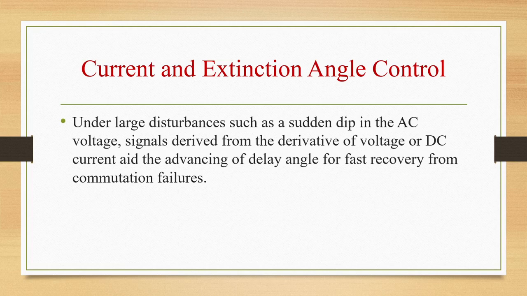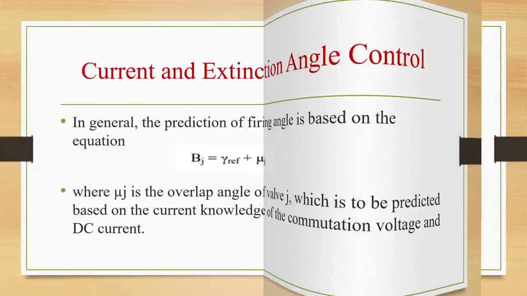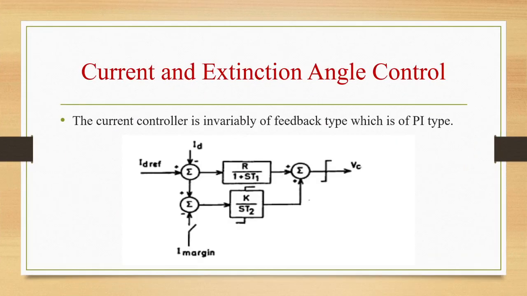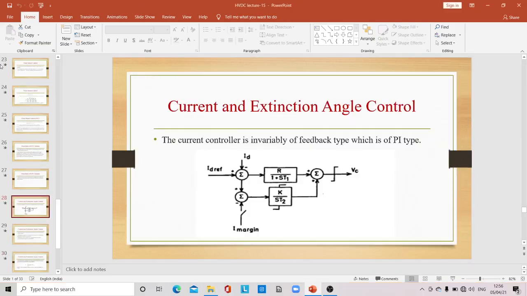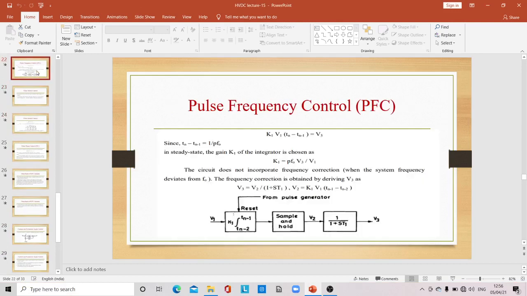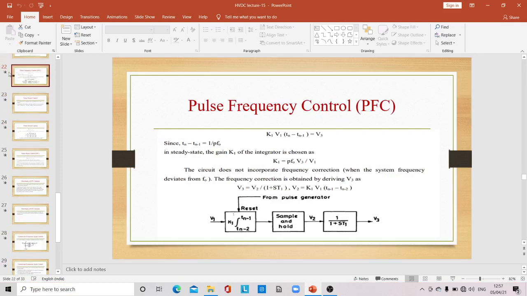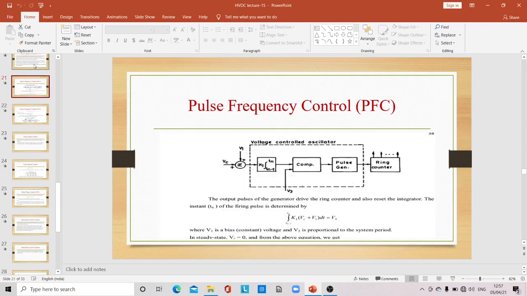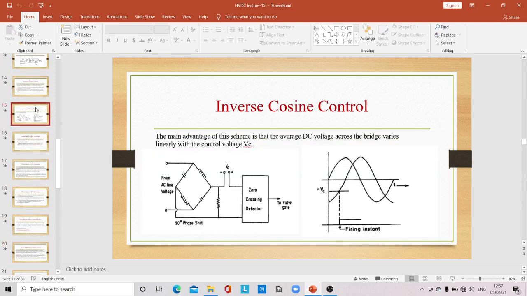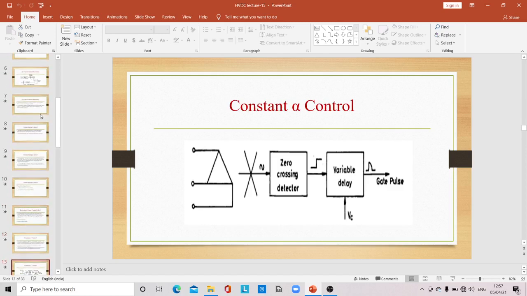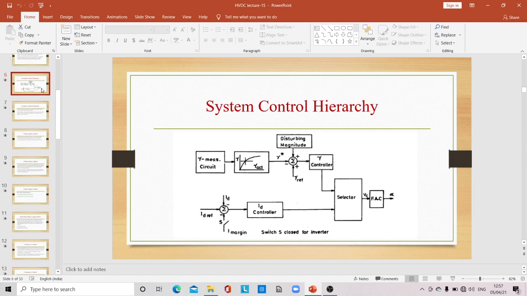So in feedback control of extinction angle control, as seen in this diagram, the measured value of gamma will pass through a non-linear block.